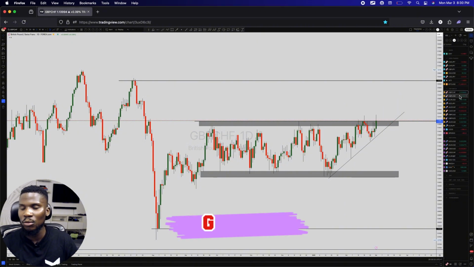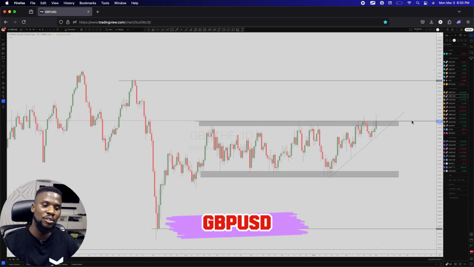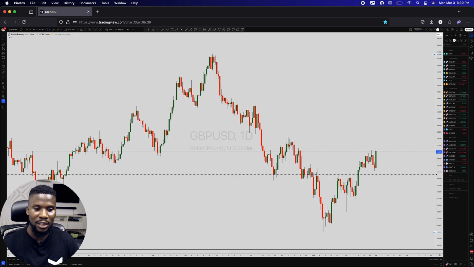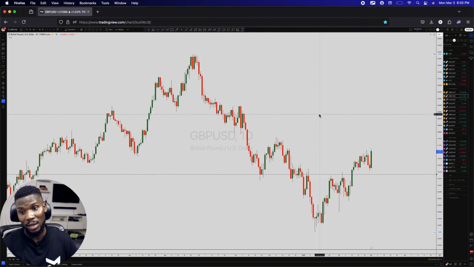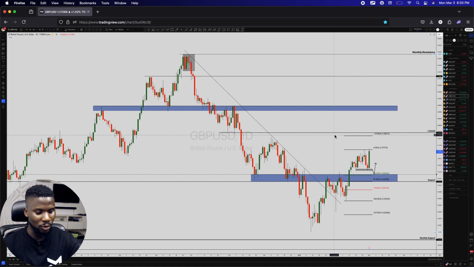Now, the next thing is pound dollar. Pound dollar already made a very crazy jump. Today we've seen the market make a very, very crazy pump to the upside. That is fair. Everything is fair in the Forex market because we don't really have control over anything here. But the next thing I'm looking forward to this week is possibly averaging this bullish candle, then you can join a possible buy moving forward.